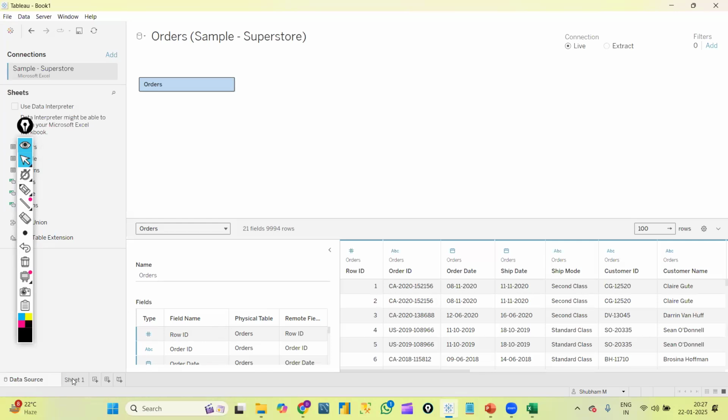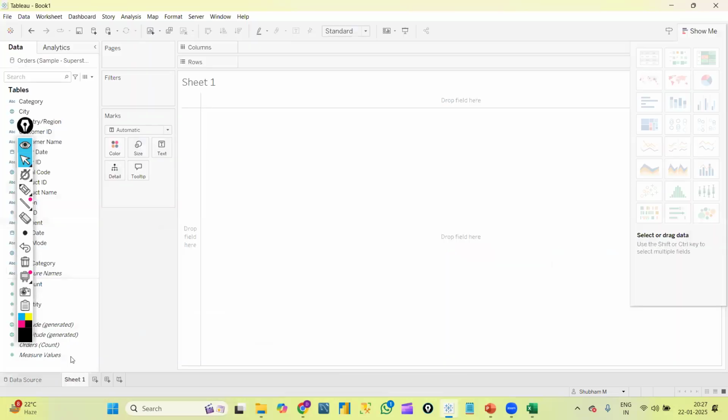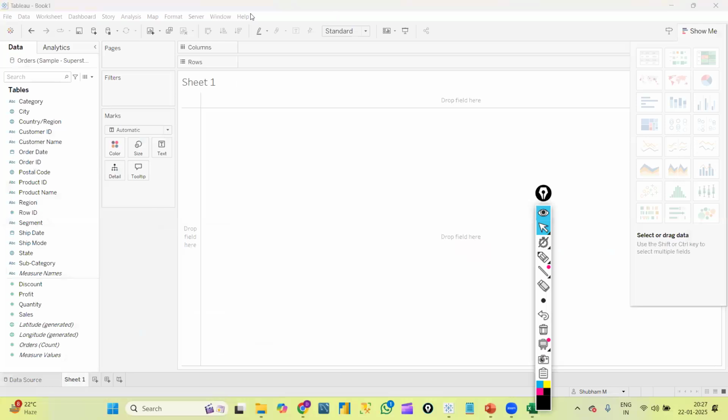Here we have Sheet 1. I'm just clicking on Sheet 1, then we get into this page. This is the place where we will create our graphs. Towards the left side, this is the canvas in between, where we are going to create graphs. At the top you can see it is showing the file which we connected: we connected to Sample Superstore, and the Orders sheet that we connected is shown.